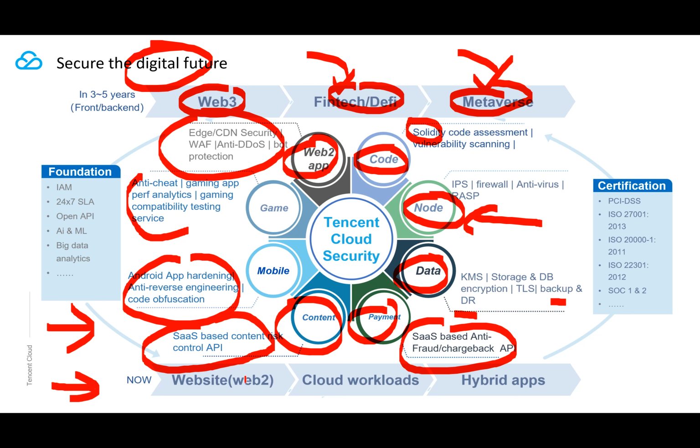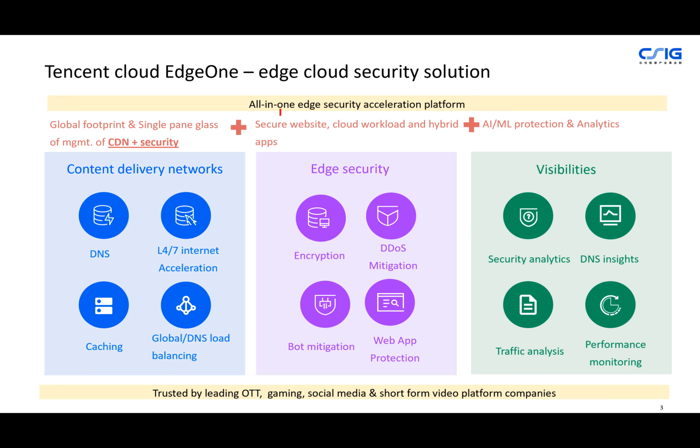Let's take a look at the website or the Web2 applications that we deal with on a daily basis now, right? So we still have all those cloud applications or hybrid applications that are spanning across public cloud and private cloud currently, and we need a solution to secure them. So Tencent has its own cloud-based edge security solution, which is called Tencent Cloud EdgeOne. So the key takeaway for this slide is, what is EdgeOne, right?